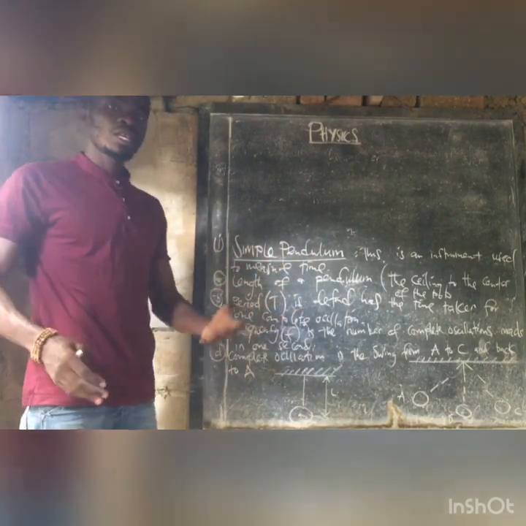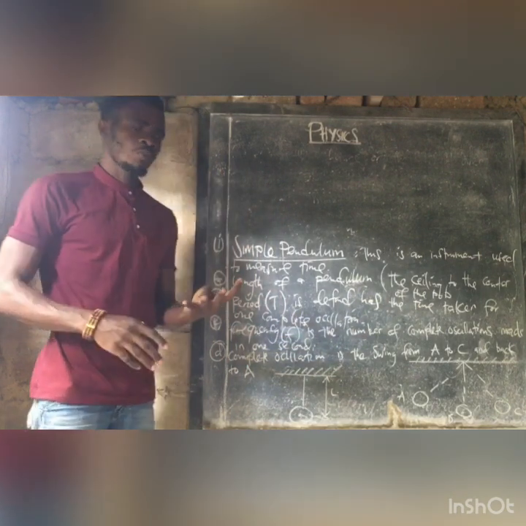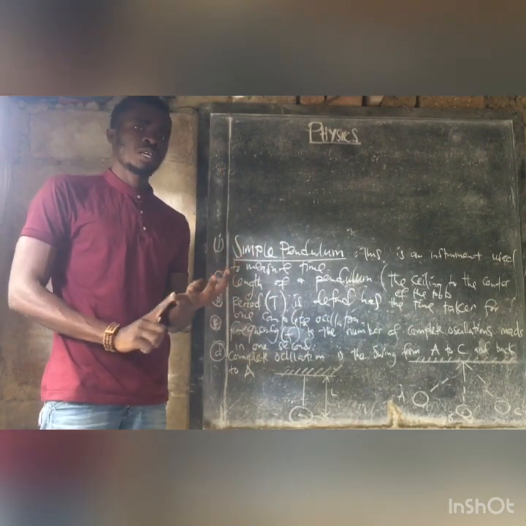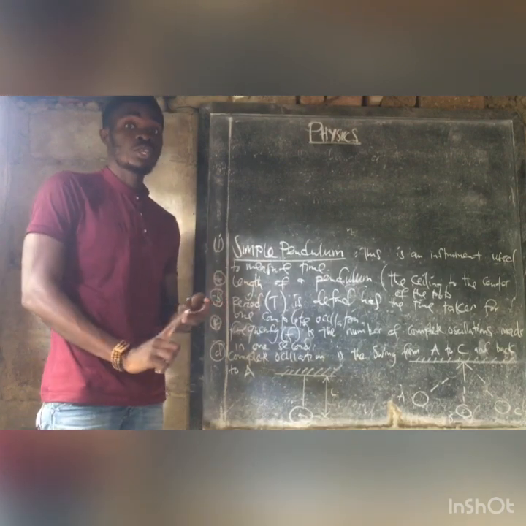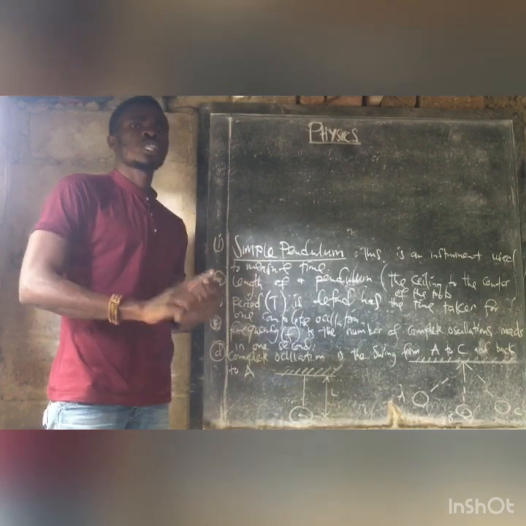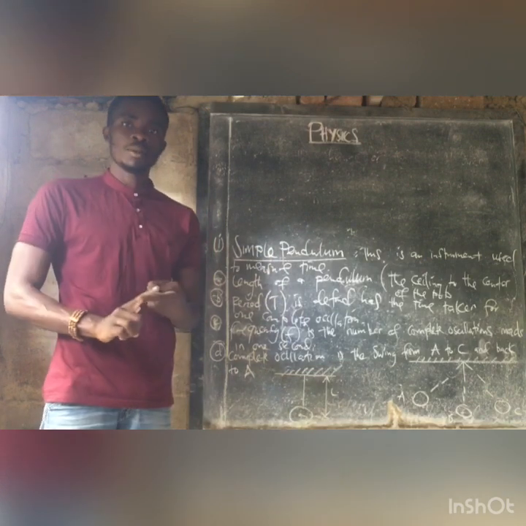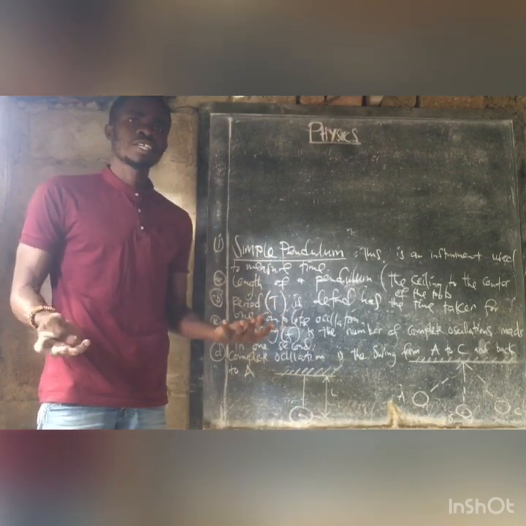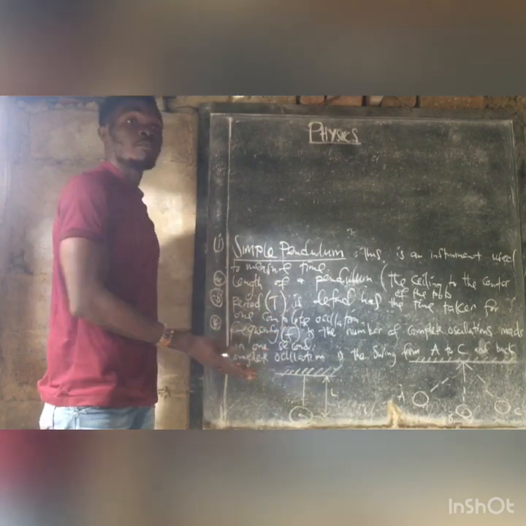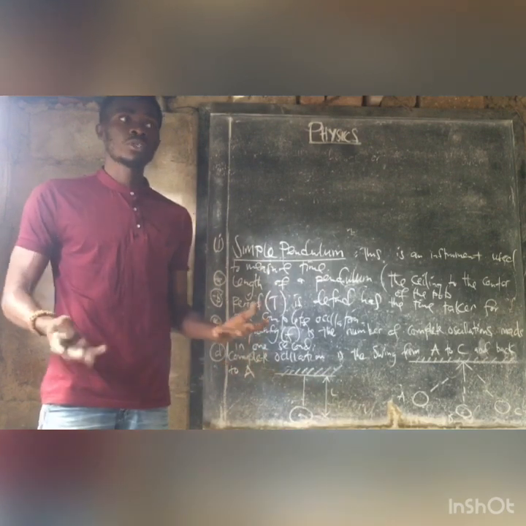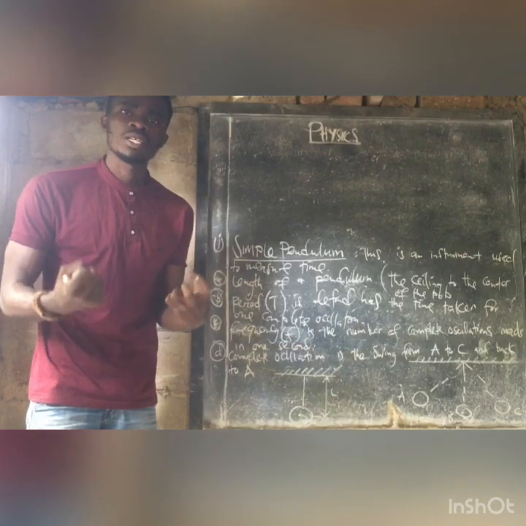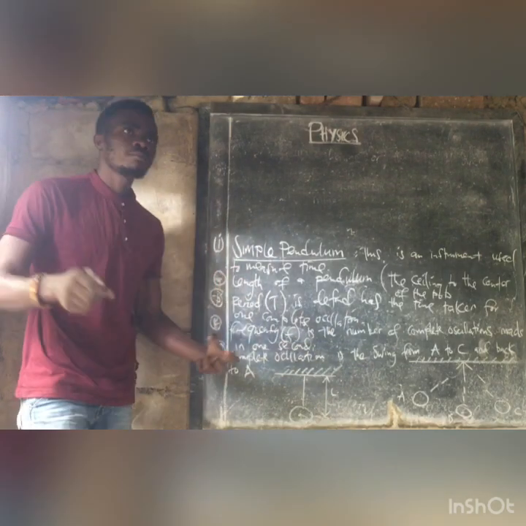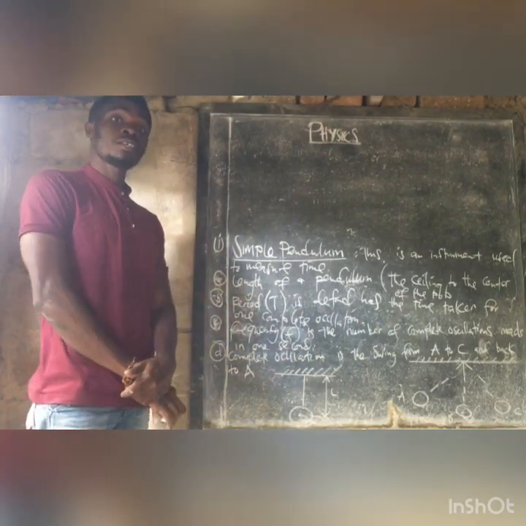Under the simple pendulum, there are things that we need to know. We need to know the length of the pendulum, the period of the pendulum, the frequency of the pendulum, and the oscillations of the pendulum. And also what usually affects the rate of the bob of the pendulum. Those are the things that the examiners will come and ask, for the physics, in science paper 1.